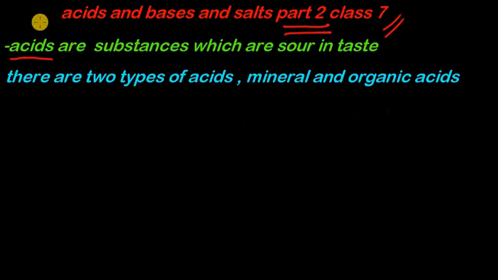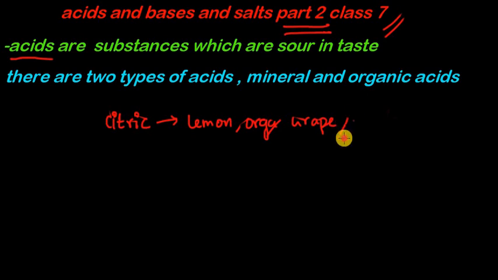So citric acid is actually in lemon, oranges, and then we have grape over here. All these fruits have citric acid in them. This citric acid is sour in taste. So when you are working in labs, don't try to taste them. They are very chemically harmful to our bodies.